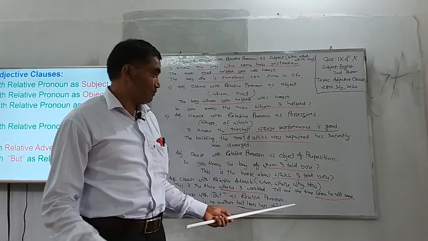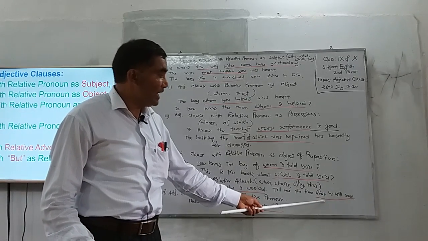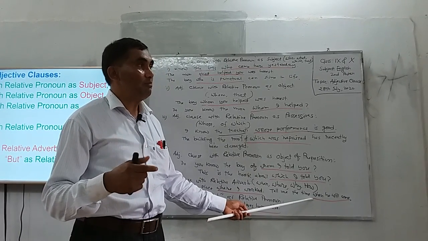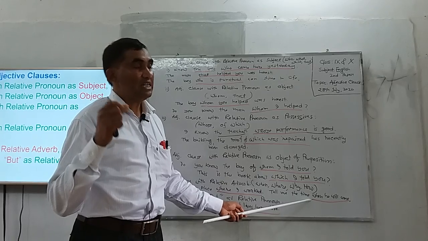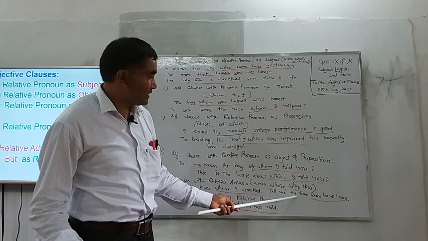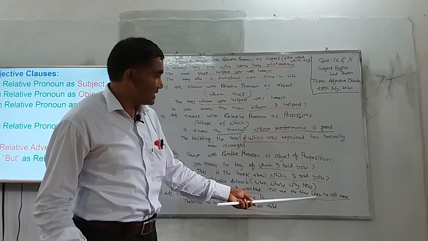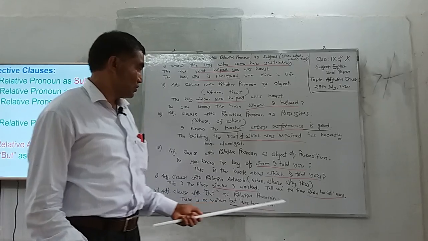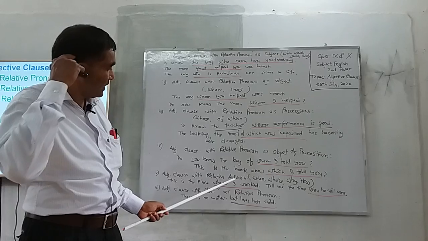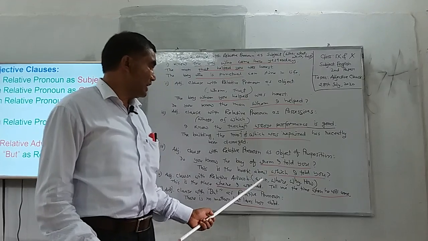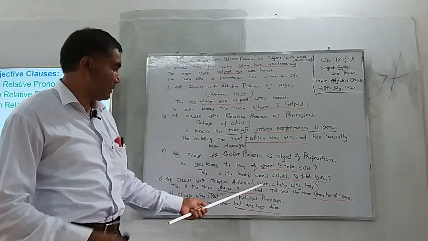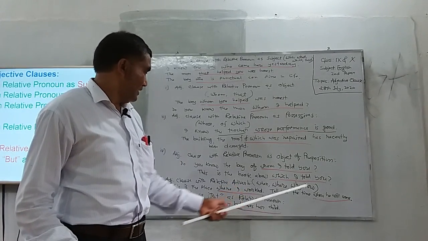But if I just say I know when he will come, here when is just a conjunctive adverb. Here, as there is an antecedent before when, it is the relative adverb. So, when an adjective clause is formed with the help of a relative adverb, namely when, where, why, how, there will be an antecedent before this adverb.